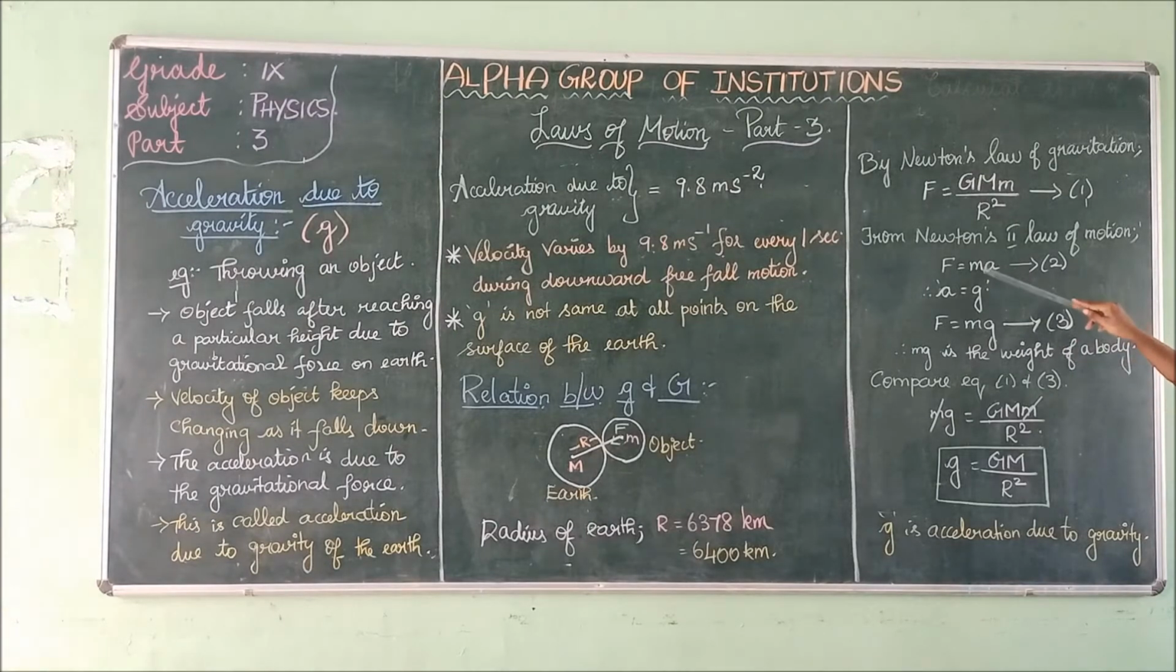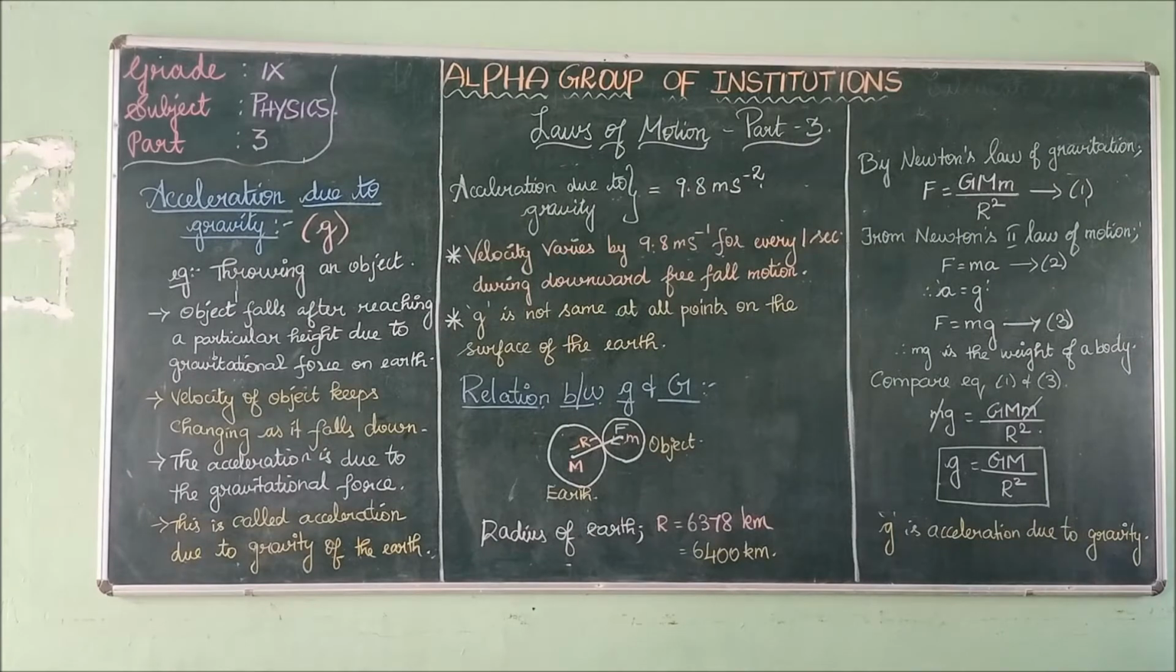Now substitute this here. Instead of a, replace a by small g. F equals mg, consider this as equation 3. mg is nothing but the weight of the body. We are going to compare equation 1 and 3, the two force equations. F equals G M m divided by R squared and F equals mg.